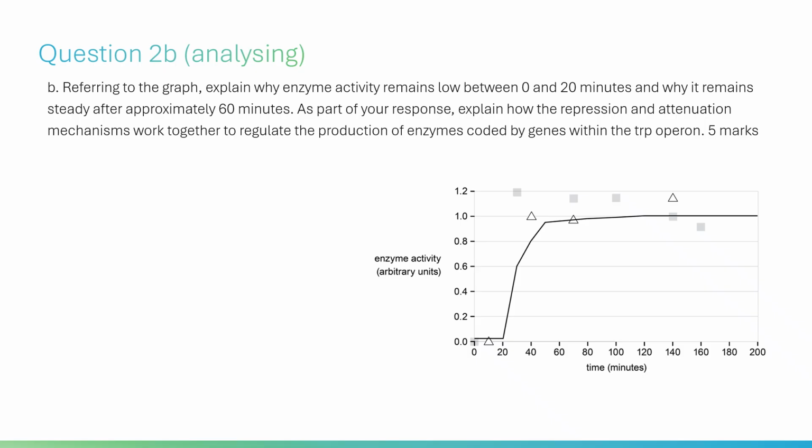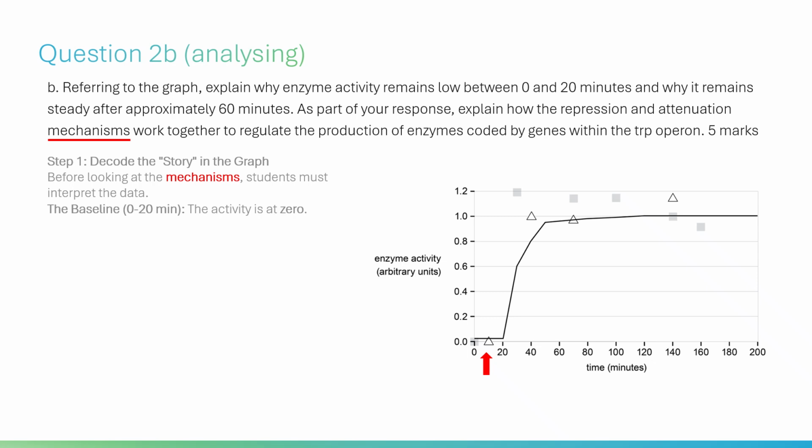To decode the stem of this specific 5-mark question, students should follow a 3-step mental process before they even start writing. Step 1. Decode the story in the graph. Before looking at the mechanisms, students must interpret the data. The baseline, 0 to 20 minutes. The activity is at 0.